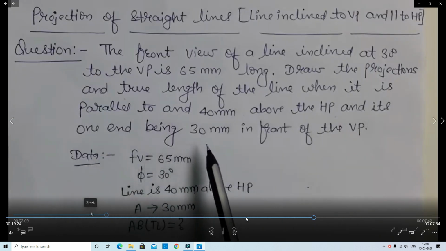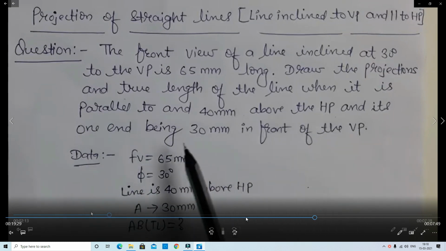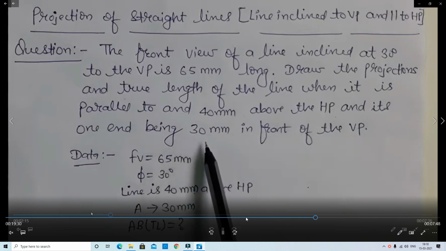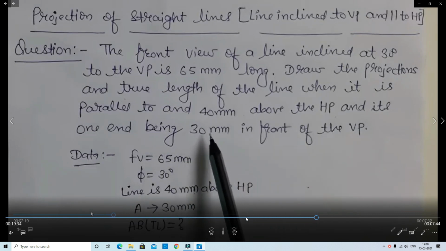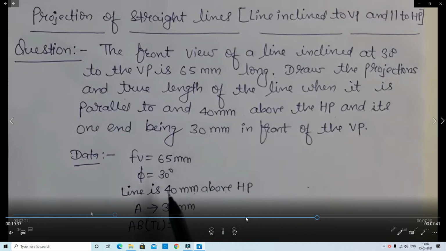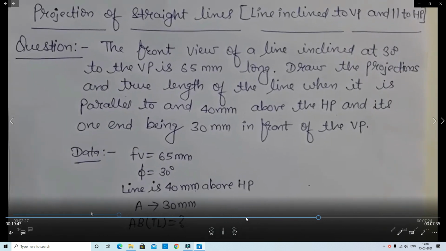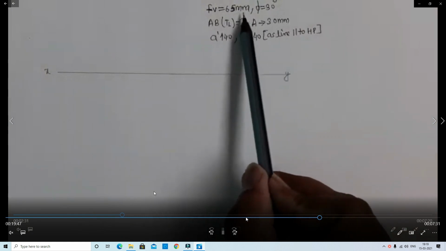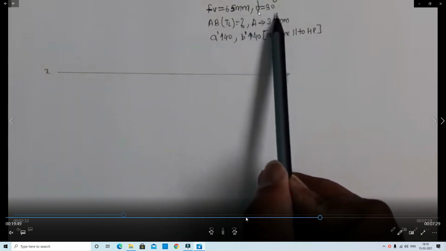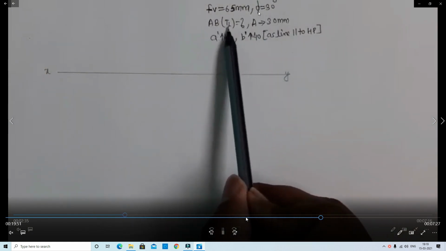Now, another case. The front view of a line inclined to VP is 65 mm long. Draw the projections and the length of the line when it is parallel to and 40 mm above HP, and its one end is 30 mm in front of the VP. The line is inclined to VP and parallel to HP.